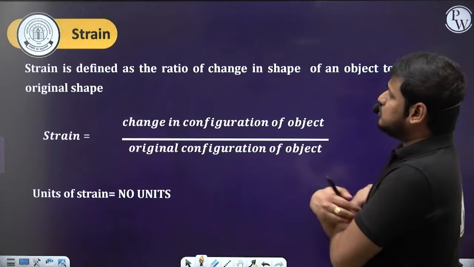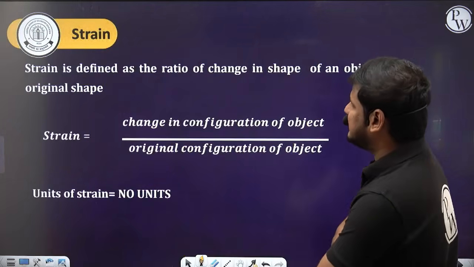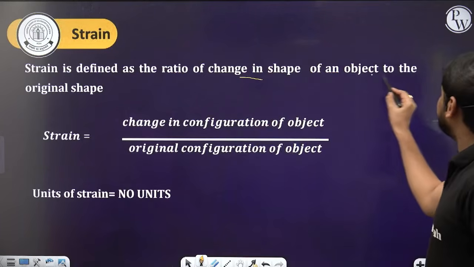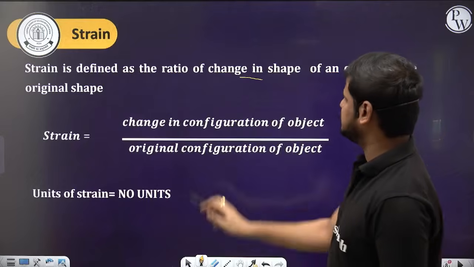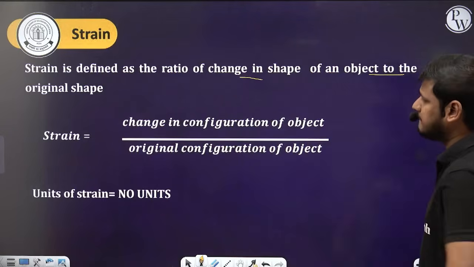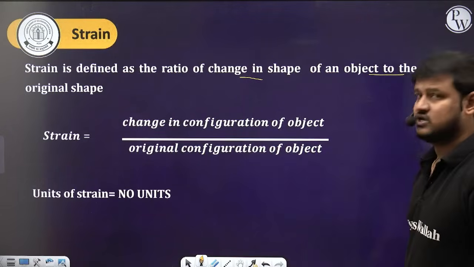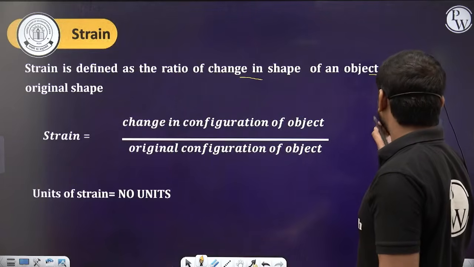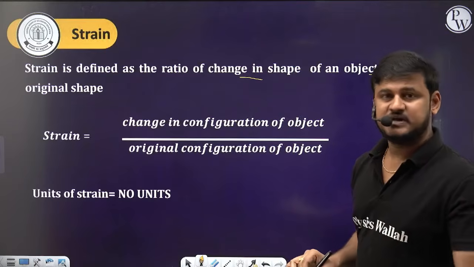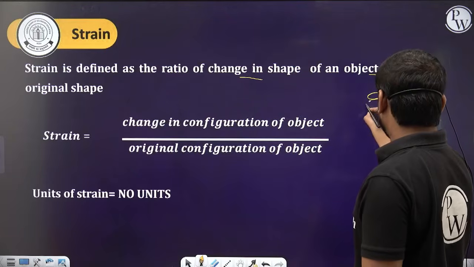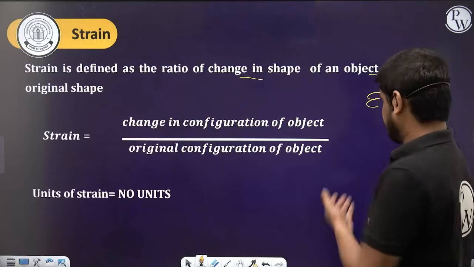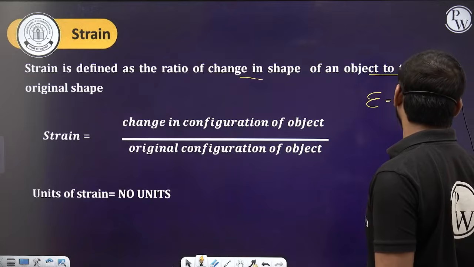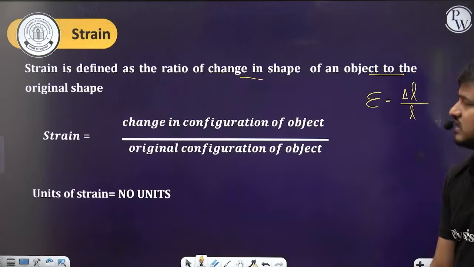So now let's come to the next topic, that is strain. Strain is defined as the ratio of change in shape of an object to the original shape. So it's a change in configuration of an object by the original configuration of the object. Let's suppose the change is taking place in terms of length. Then the strain is denoted by epsilon, which is equal to the change in length by the original length.